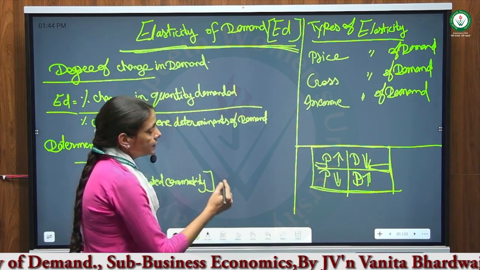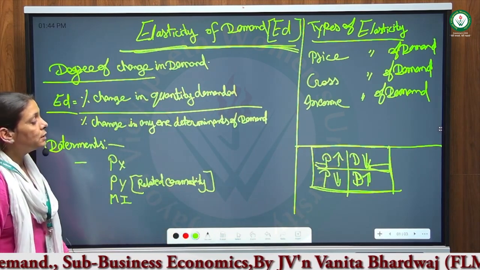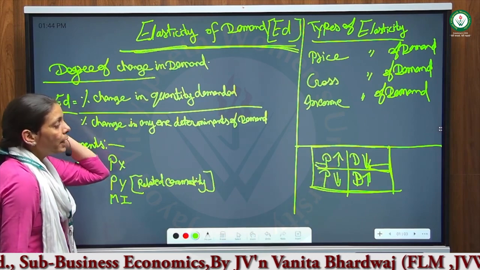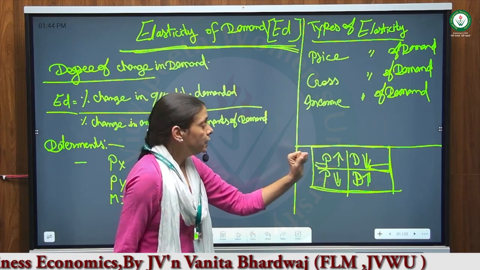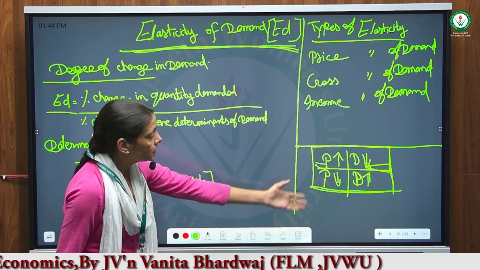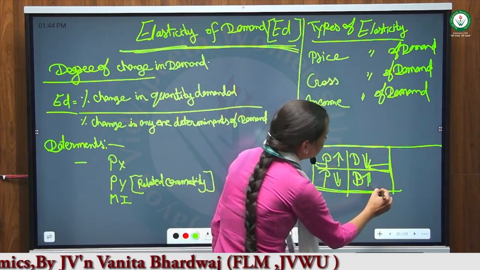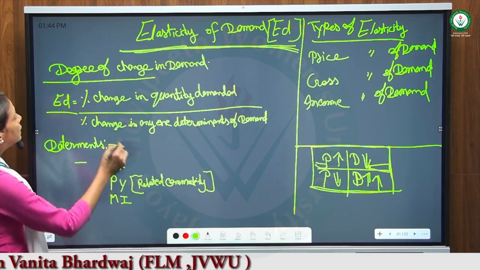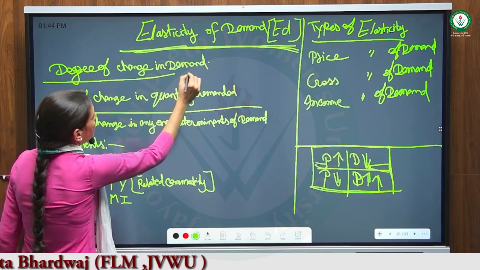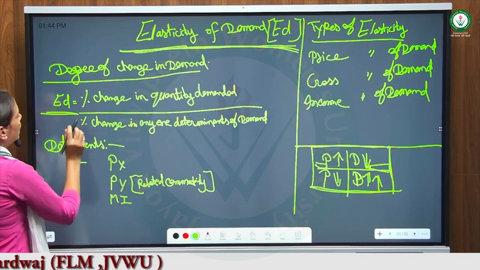This is the exact question arising in the students' minds: if the price goes down 10%, how much will demand go up, and if the price goes down 20%, how much will demand go up? The answer we can get from the degree of elasticity of demand.